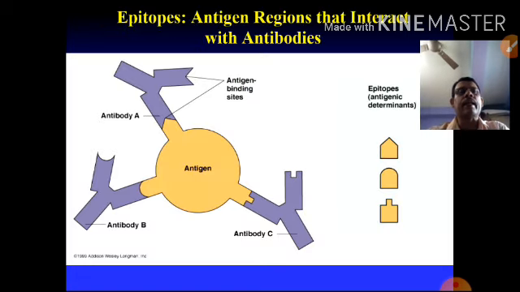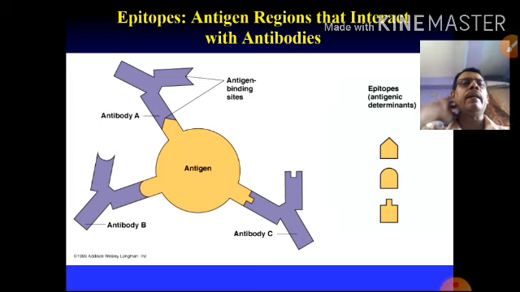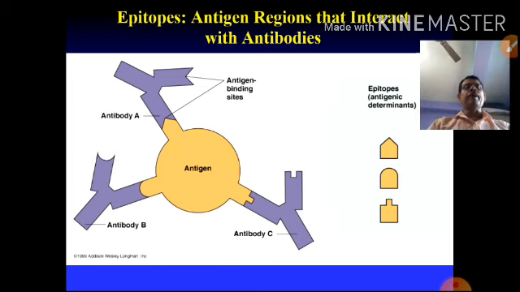These are the sites here, the A site, the B site, and the C site on the antigen. There are three epitope sites, with antibody A and so on, so there are antigen binding sites. Site A can bind with one antibody, site B can bind with another antibody, and site C can bind with another antibody. Their structures are different. They are the epitopes, the antigen determinants. So the antibody binding sites are different; here are three different sites.